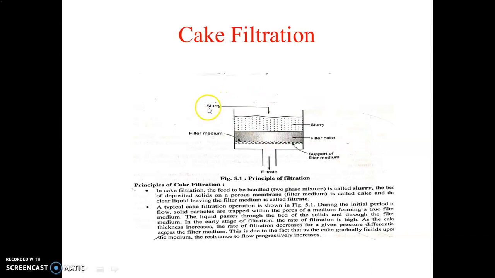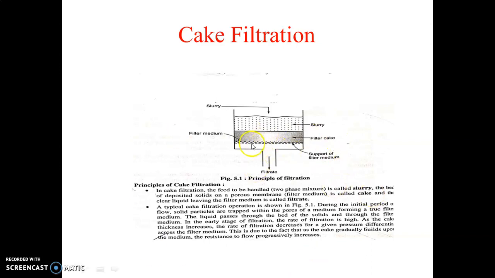So we have to put the slurry on the filter medium. The filter medium I discussed earlier may be canvas cloth, or a screen, or nylon cloth, or synthetic cloth. So this is called a filter medium.